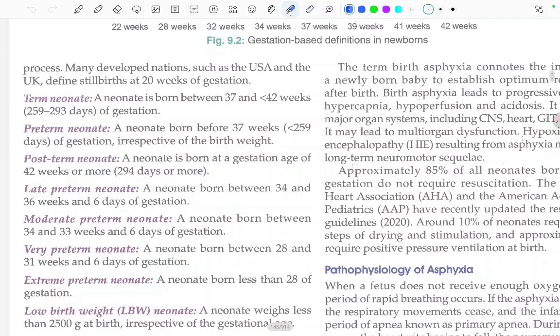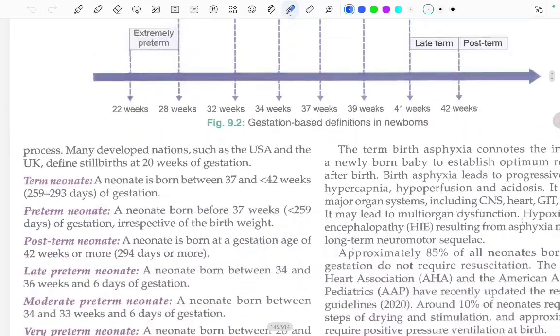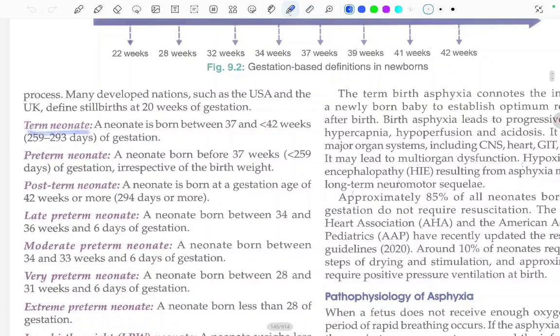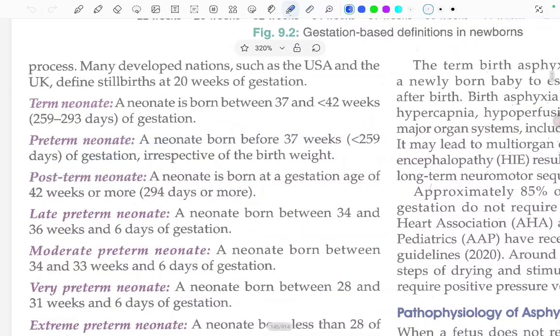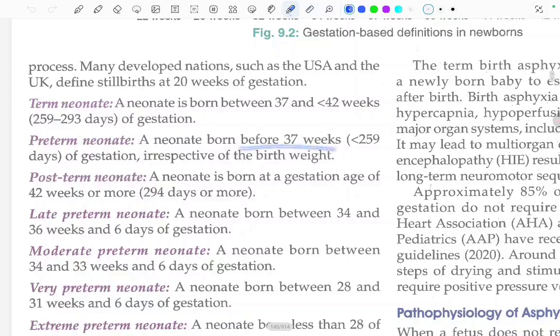Now coming to the other definitions that we just read from the images, that will be only written here. Term neonate. A term neonate is born between 37 and less than 42 weeks of gestation. Preterm neonate. A neonate born before 37 weeks of gestation irrespective of the birth weight. So in preterm neonate, birth weight is not taken into account.